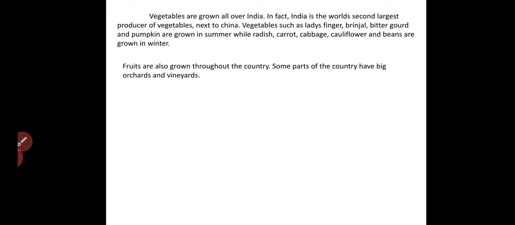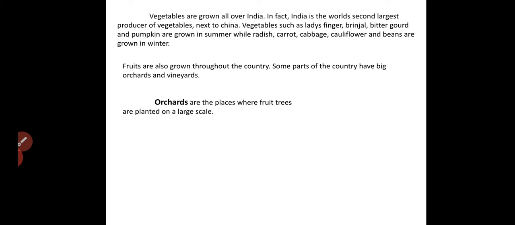Okay, those regions where fruits are grown in large quantity, that place, that part we can call orchards and vineyards. See here, orchards are the places where fruit trees are planted on a large scale. Children, will you remember that? We have many orchards in our surroundings. Those are the mango orchards.